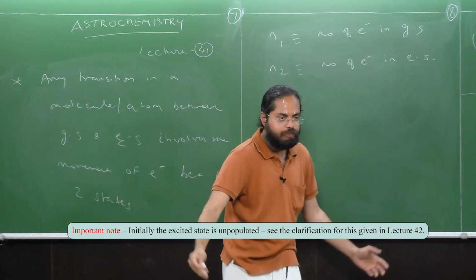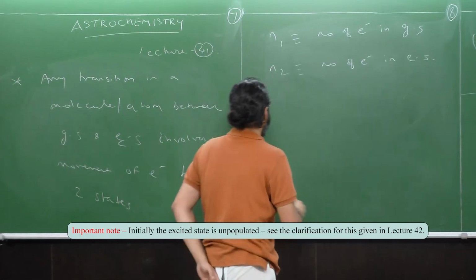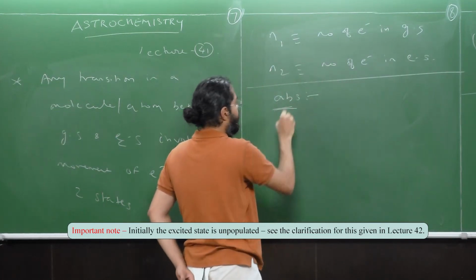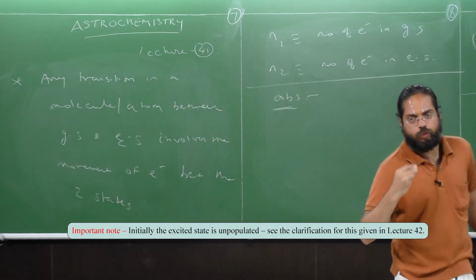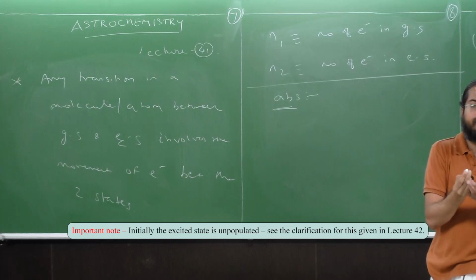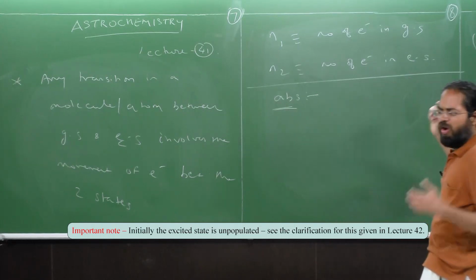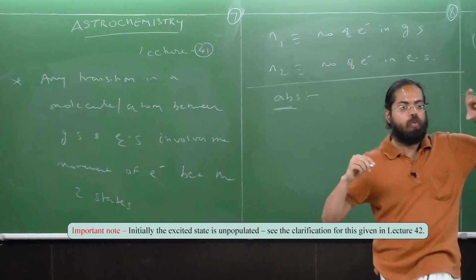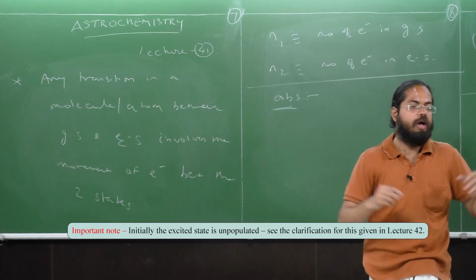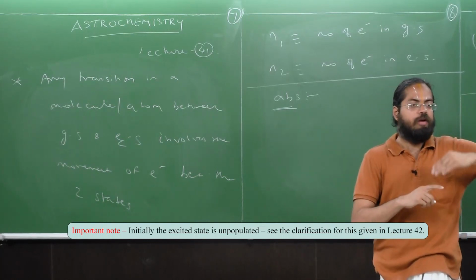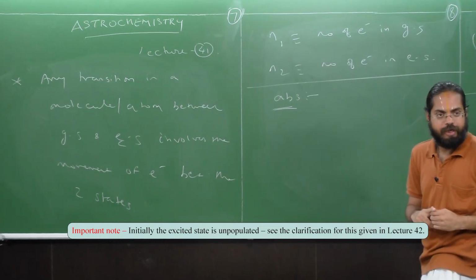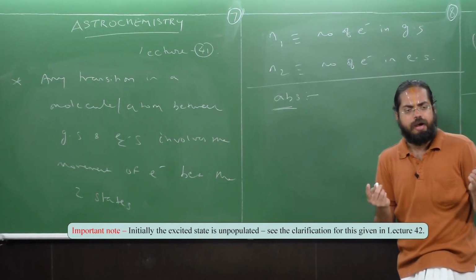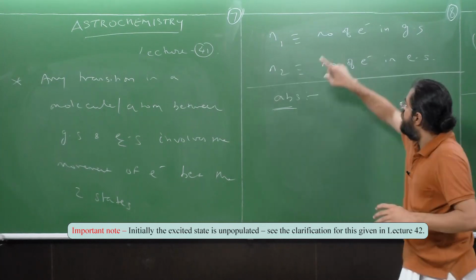Are we clear? Now, when we consider absorption first, please notice how can we quantify either of these absorption or emission phenomena? It can be quantified by understanding the rate of absorption. What do I mean by rate of absorption? It refers to the change in the number of electrons from the ground state to the excited state. I can always quantify my absorption or emission based on the number of electrons. That is what I said.